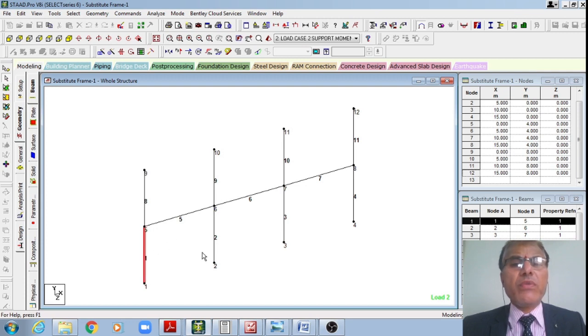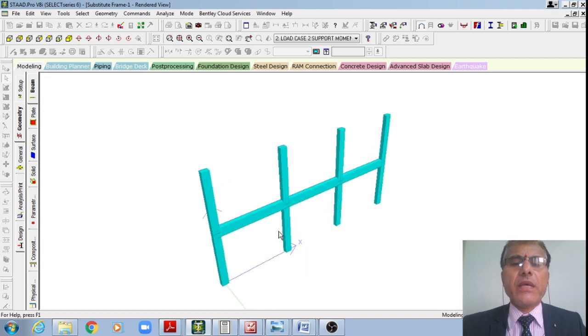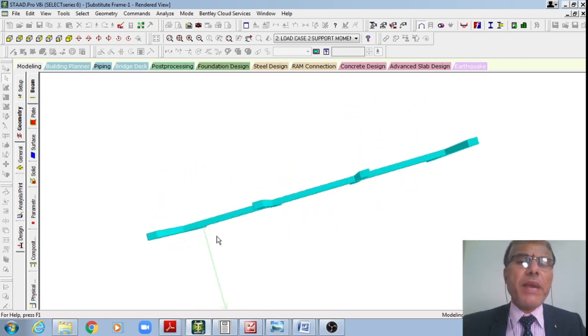That is how I have to have these beam numbers and column numbers, right? Whereas this is my column, 1, 2, 3, 4. Then next beam 5, 6, 7, and that of the next story columns, 8, 9, 10, 11. That is how I've just defined that the frame is looking like this, right? That frame is looking like this, right? In plan, right?